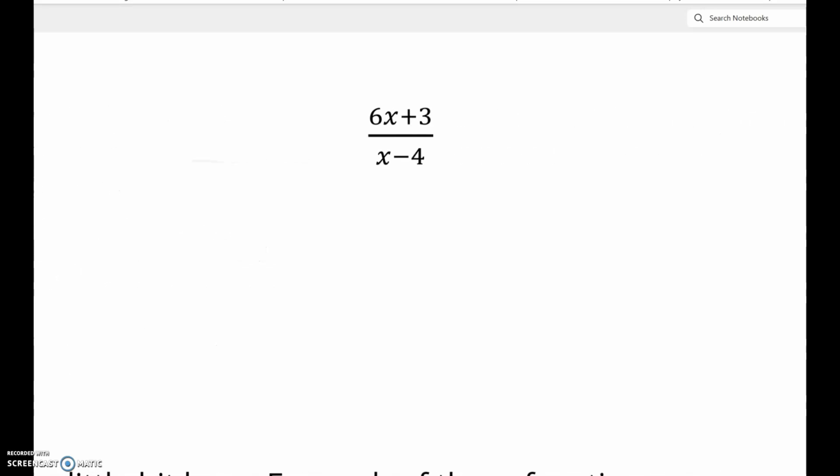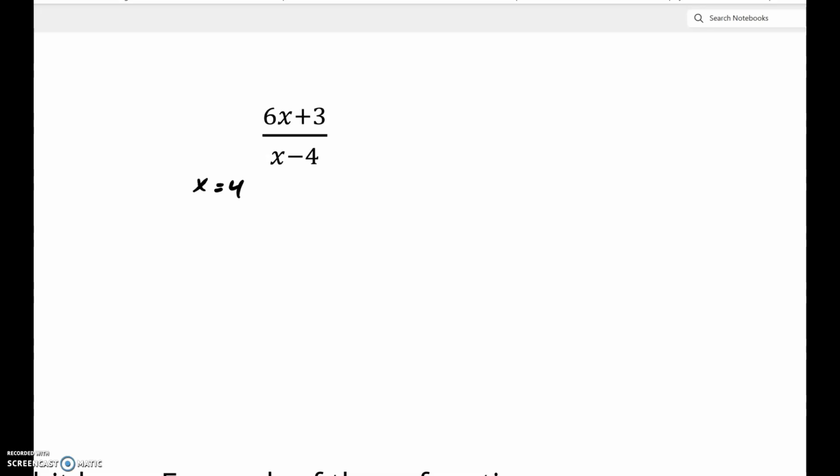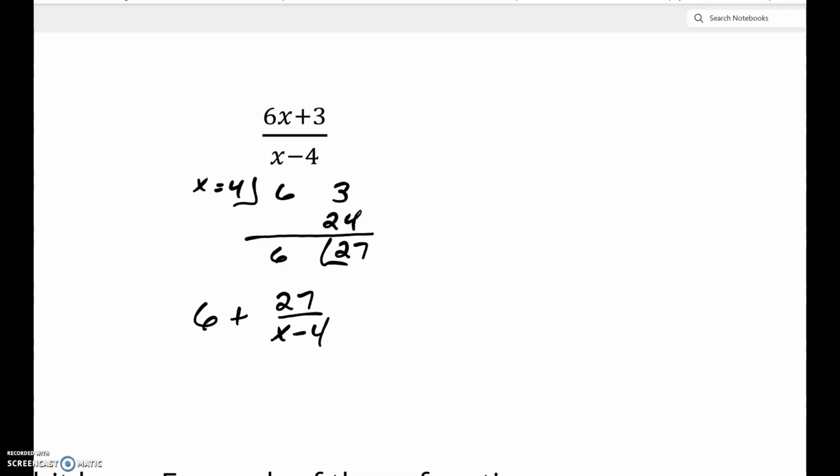Let's look at our next function. x minus 4, set it equal to 0, and solve, we get x equals 4. We're going to divide it into the 6x plus 3. Drop the 6 down. 4 times 6 is 24. 24 plus 3 is 27. We had a degree 1 to start, we dropped down a degree, so this is 6 x to the 0. So it's a constant, plus our remainder of 27 over x minus 4.